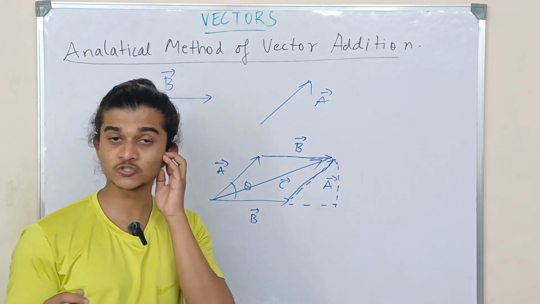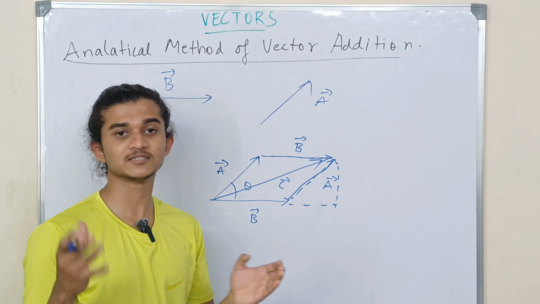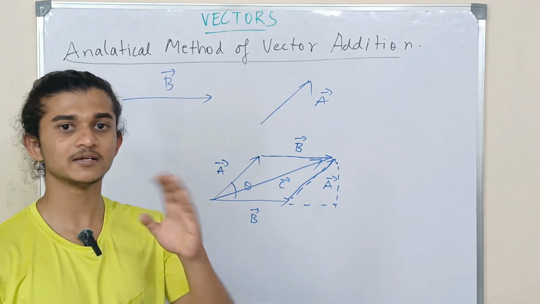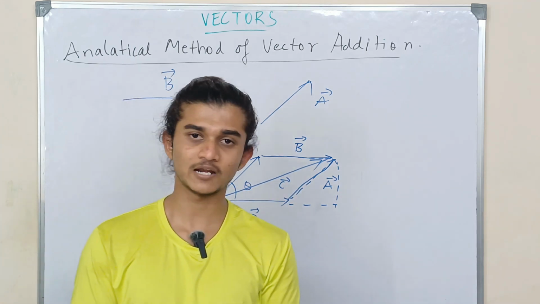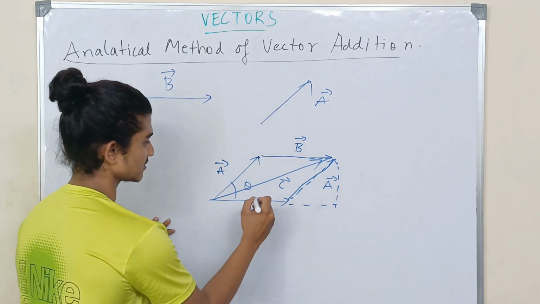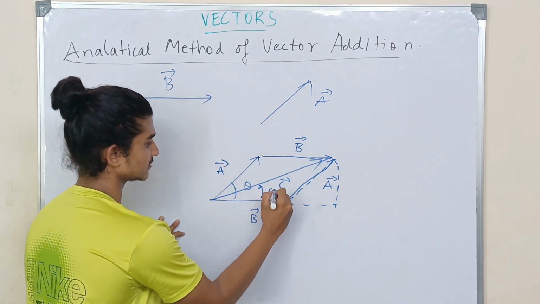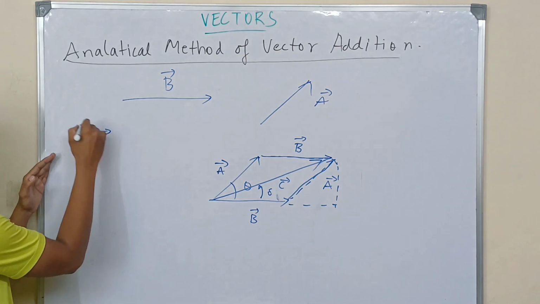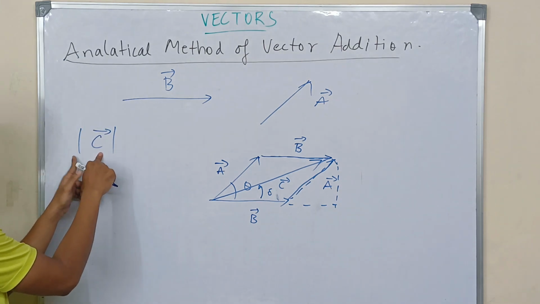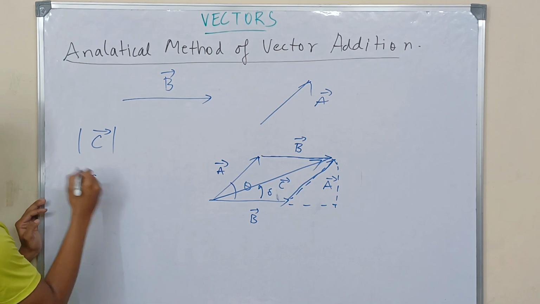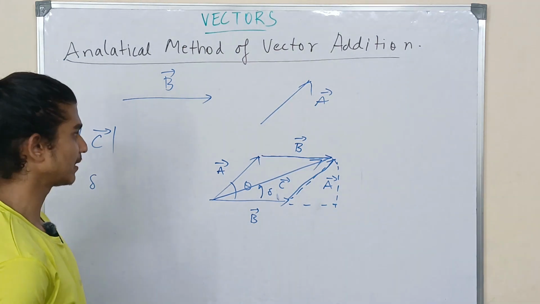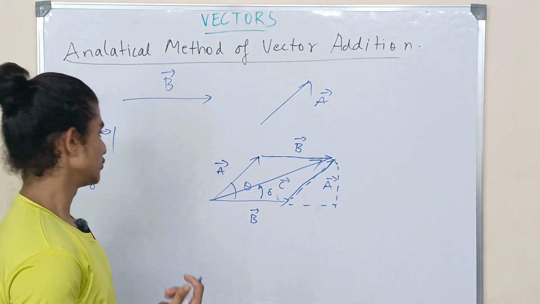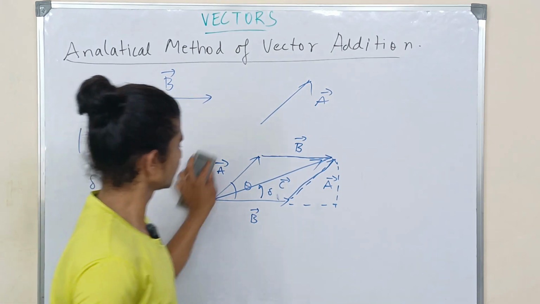As I told you, for direction you can use many things. You can say it verbally, like north, south, northeast, northwest, or you can represent it in the form of theta, or in the form of a Cartesian plane. Here we are using theta. Suppose this angle is delta. My main aim is to find the magnitude of C, which is my resultant vector, and the delta value. If you apply some trigonometry and math, which I'm not going to teach here, you can find the length of C.